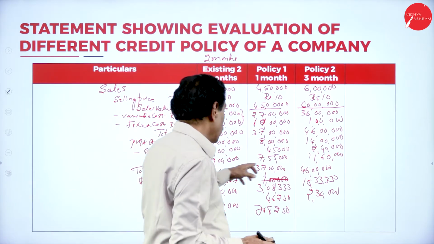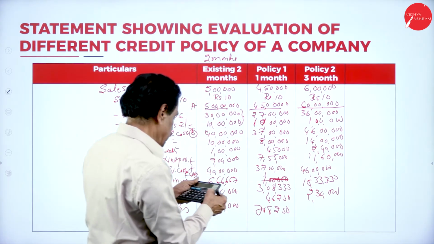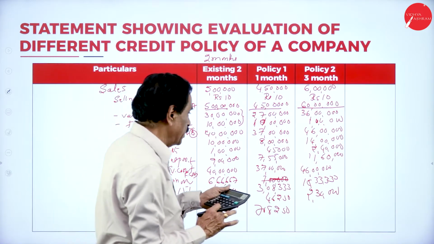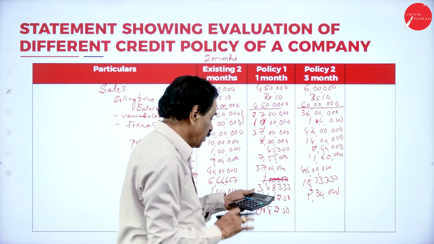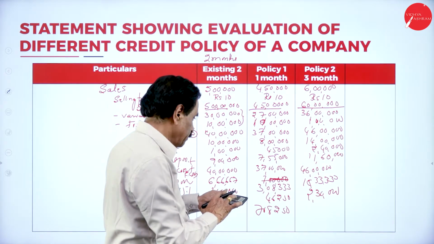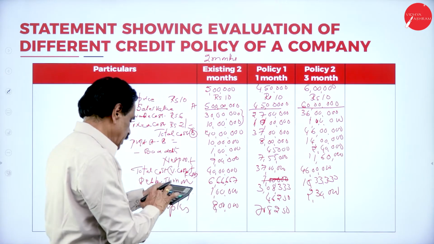Then your net profit is 11 lakh 60,000. 1160 followed by 30 minus 2 lakh 30,000.